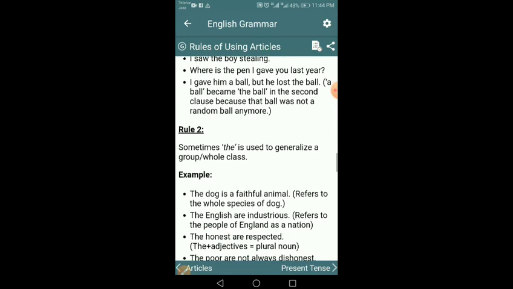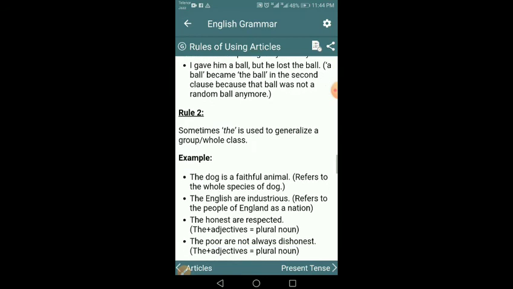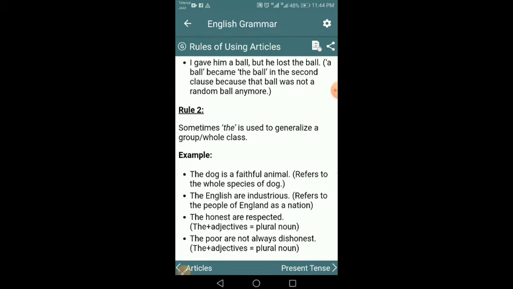Rule number 2 is that "the" is used to generalize a group or a whole class, as the dog. Here a singular dog is specifying the whole class of dogs. And the next, the English, all the English people, all the people of England as a nation are industrious.